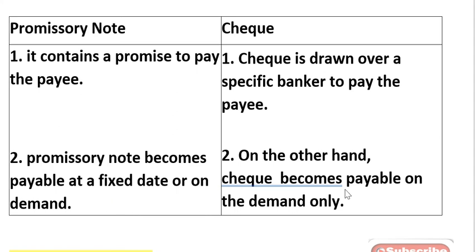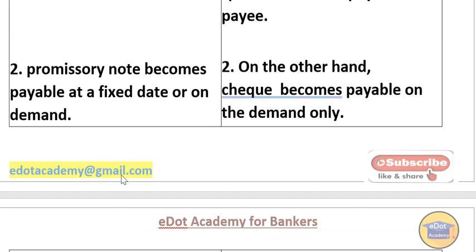A promissory note becomes payable at a fixed date or on demand, whereas a check is always on demand. Correct? What is the meaning of on demand? That means you go to the bank and get the amount. On any date within the 3 months, you can go to the bank and get the amount. Whereas the promissory note, I'm coming back once again, is payable on a fixed date or on demand.